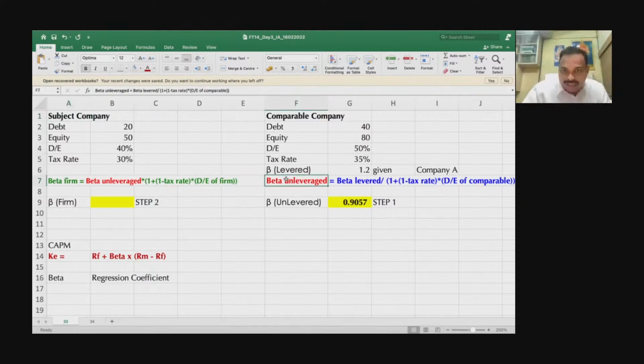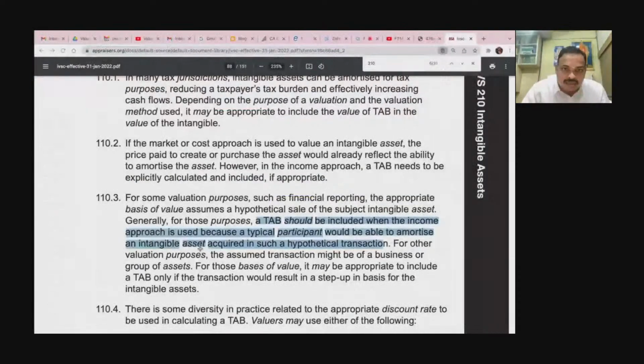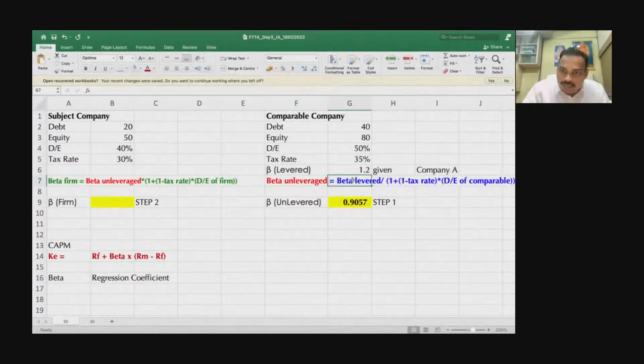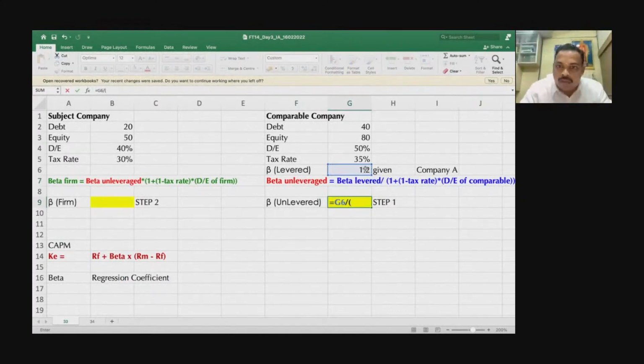So you will unlever it. How will you unlever it? The formula is this. This is your unlevered formula: unlevered beta is levered beta divided by 1 plus (1 minus tax rate) into debt equity ratio. Levered beta is 1.2, divided by 1 plus (1 minus tax rate of 35%) into your debt equity ratio. Debt equity ratio is 40 by 80, so 50%. Very important, guys, you have to be very careful. So this is your unlevered beta.